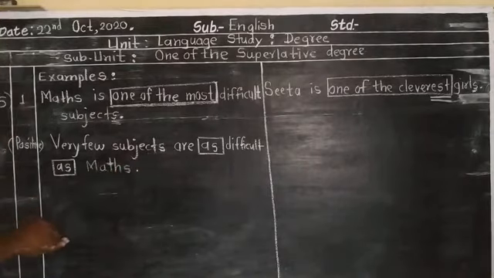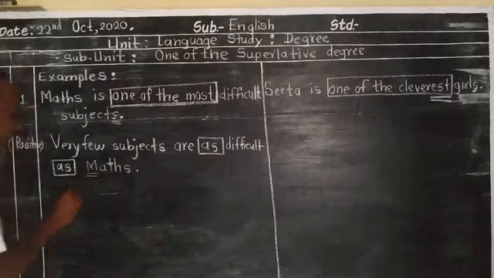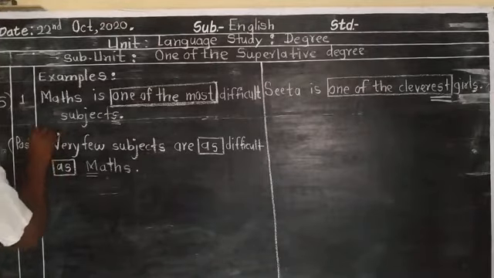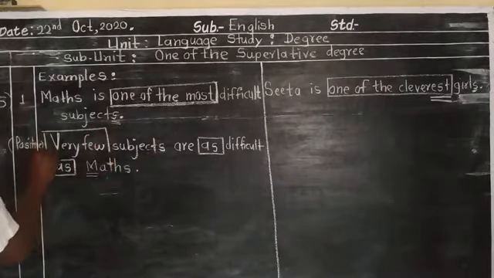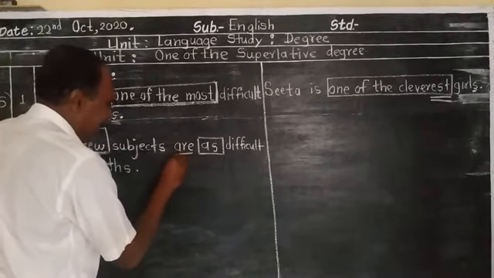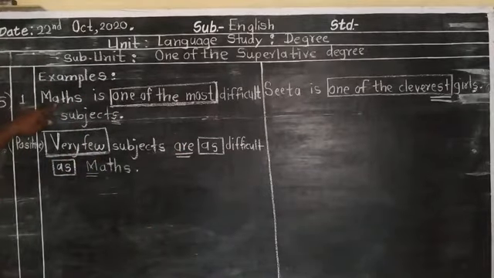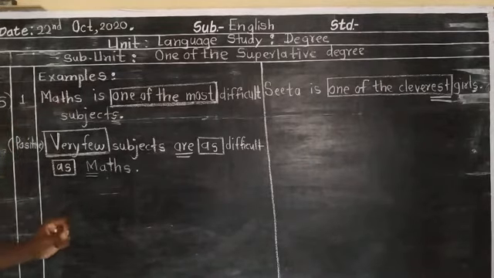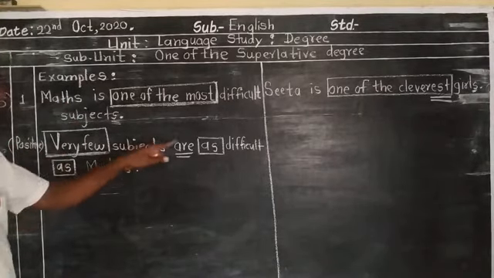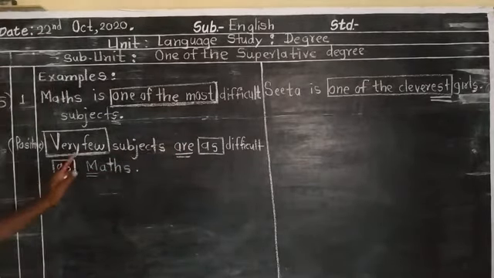Look here students. Maths, M capital. Why? Because it's a proper noun. The sentence is like this, students: Very few subjects are as difficult as maths. Look here, here it's are, here it's is, because subject is plural, are. You will ask me, sir, here is. Is it a plural subject? No. Maths is one of the very few subjects. Very few subjects are as difficult as maths.